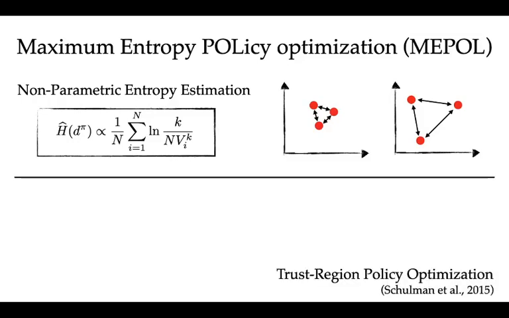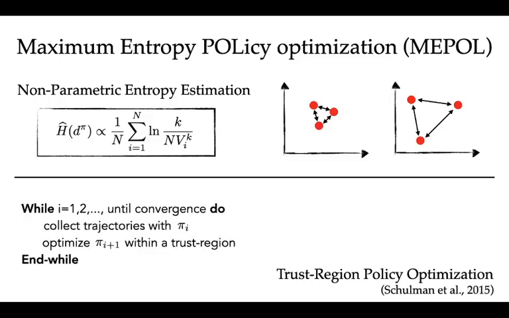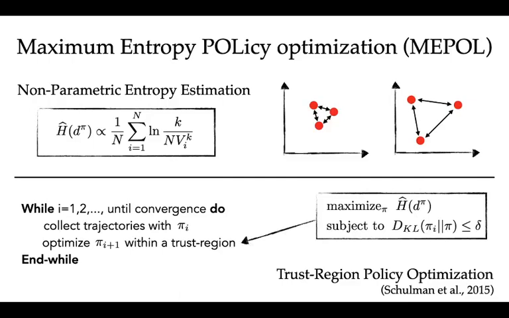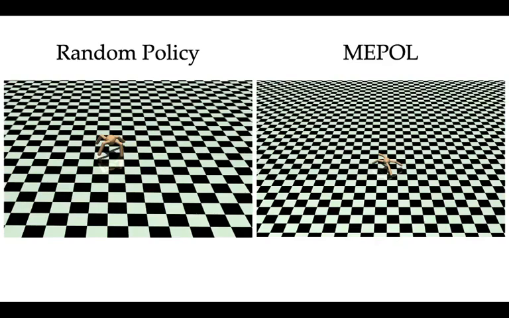The algorithm works as a trust region policy optimization procedure, in which we iteratively collect samples with the current policy, and we then optimize the entropy estimate to compute a policy update. This recipe allows learning task-agnostic exploration behaviors in high-dimensional environments, such as Ant.